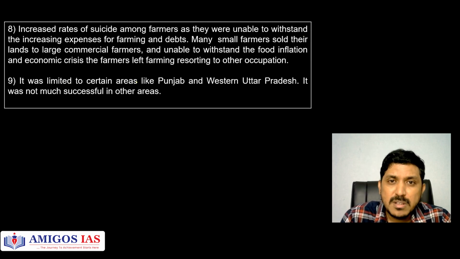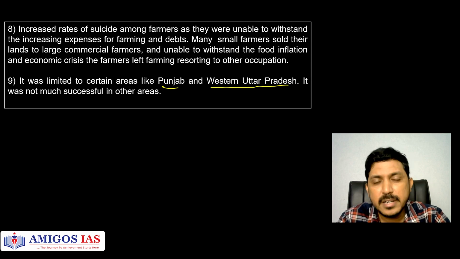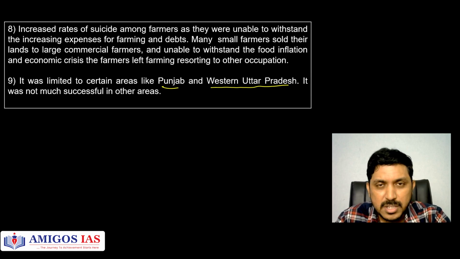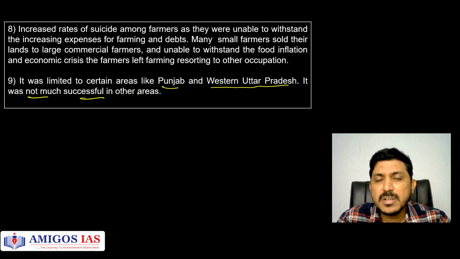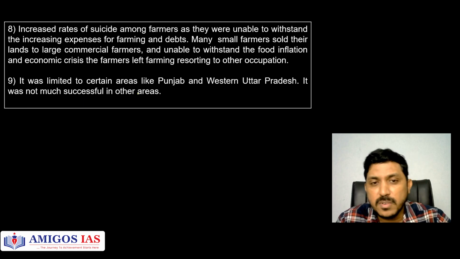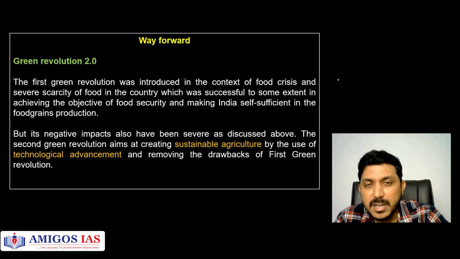Fine. And it was also mostly regional based. Punjab, Haryana, Western Uttar Pradesh were the areas where the green revolution was concentrated. Traditionally, these are agriculturally productive zones, and there itself this green revolution was concentrated. It was not much successful and not much taken care of in other areas of India; especially the eastern part of India was neglected. So what can be done then?